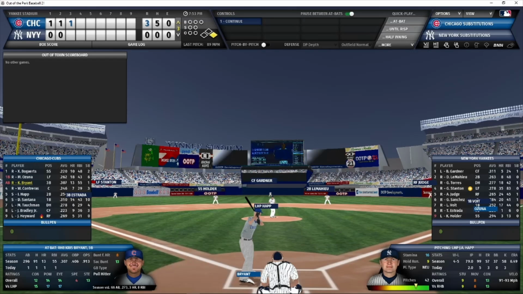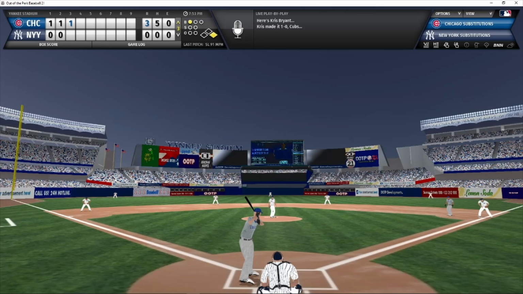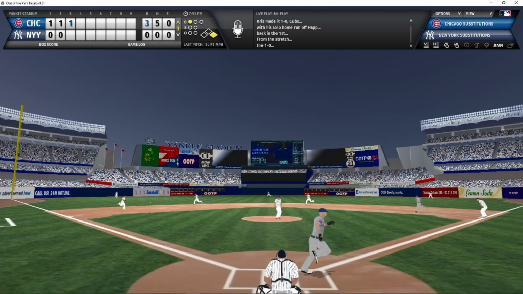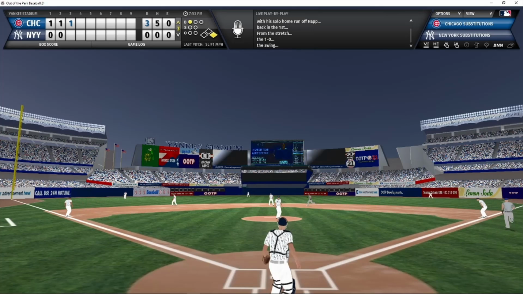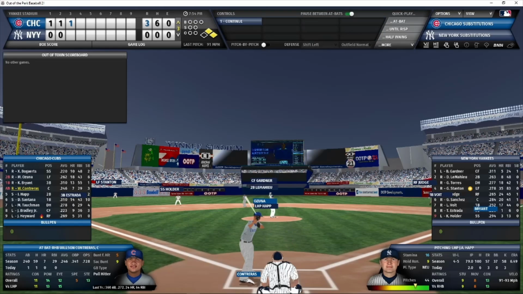Coming up with Ozuna in first and nobody out. 1 ball count to Bryant. Here's the pitch from Happ. And Bryant lines that one past the 3rd baseman into left field. That's going to be another single. Back-to-back singles have put runners on first and second for the Cubs with nobody out.